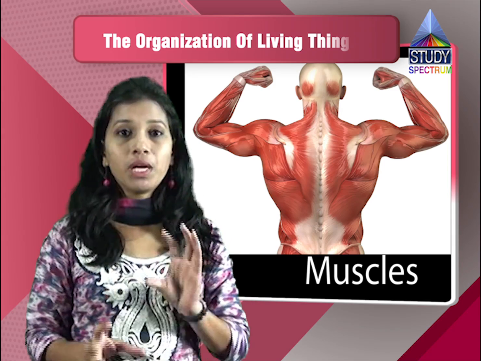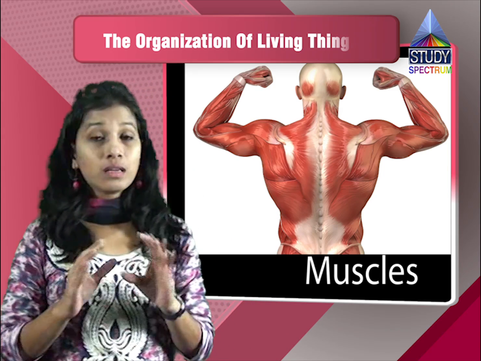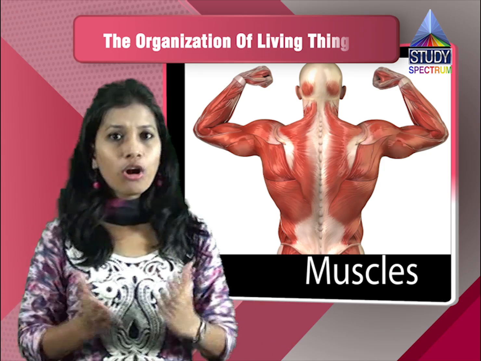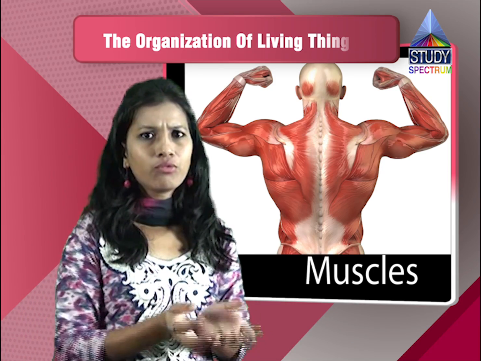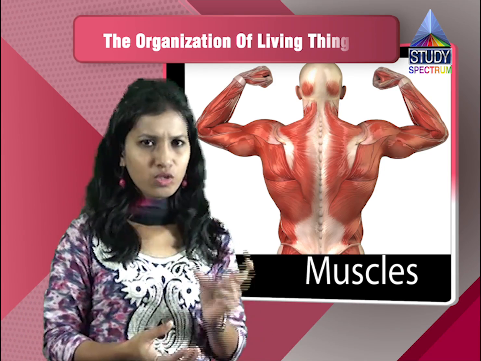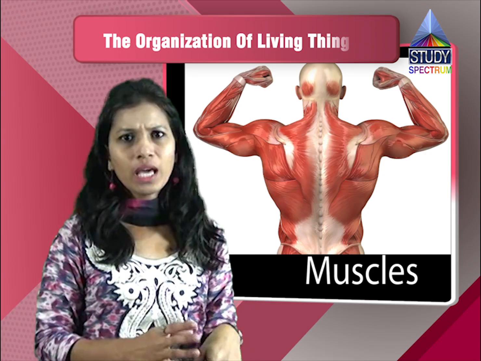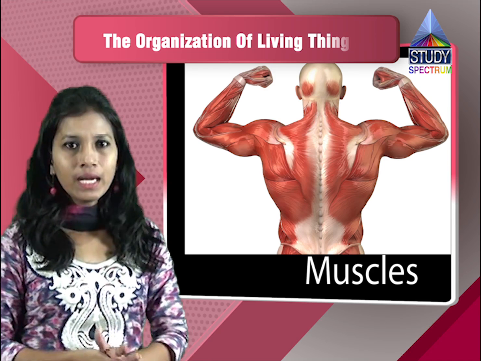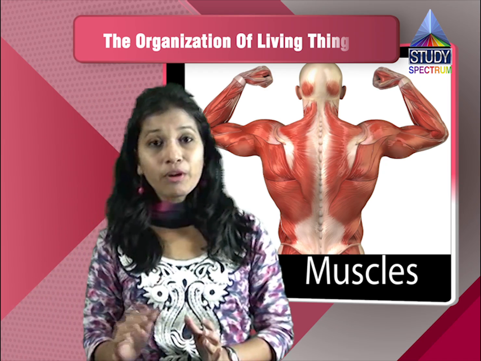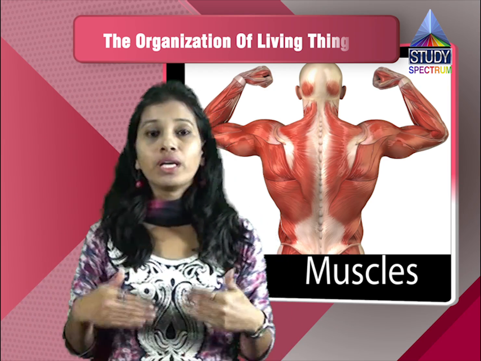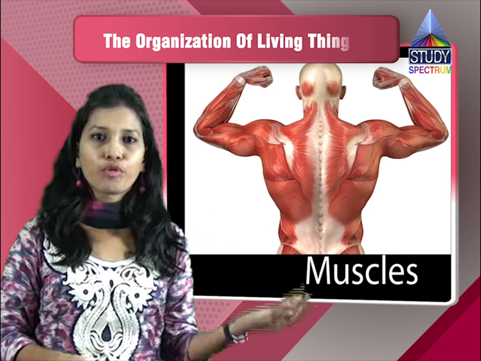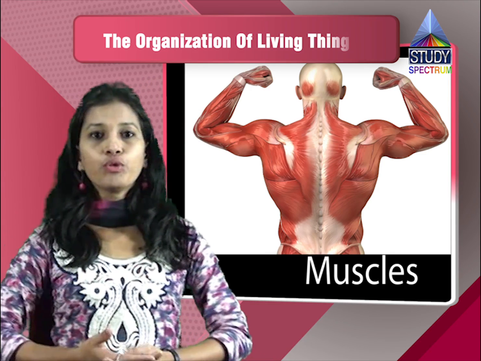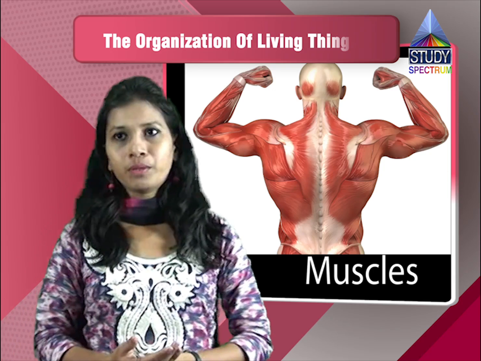So we can see in multicellular organisms, the body is much more developed. Not like prokaryotes, where the whole body was not so well developed. The small body was there, and within that only they had to do all the functions. But in case of a multicellular organism, it is not like that. There are different cells performing their different functions, and the body is much more developed as compared to the prokaryotes. The eukaryotes are much more developed.